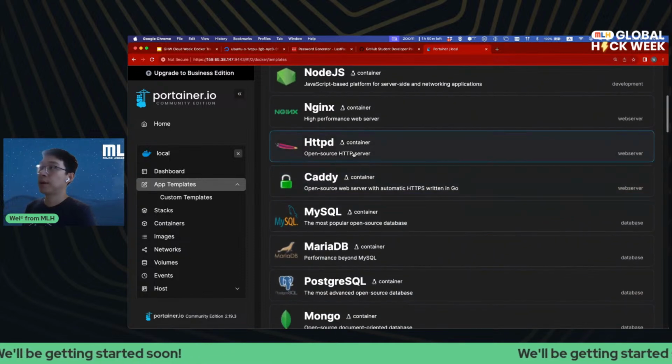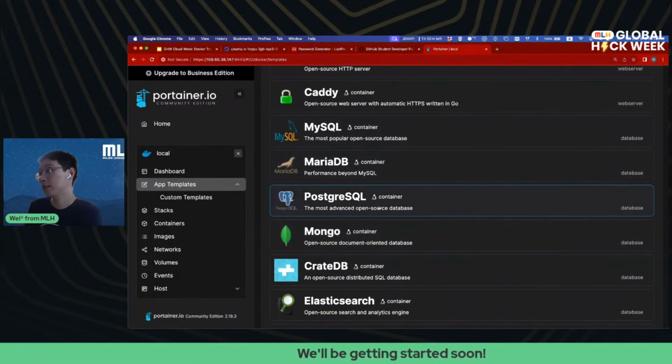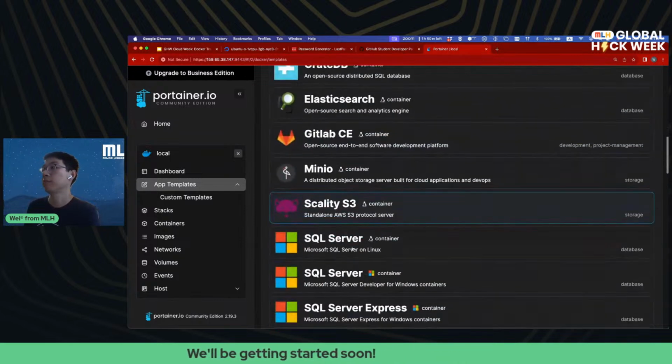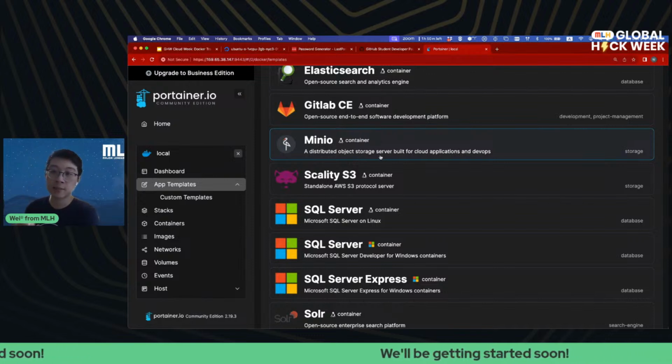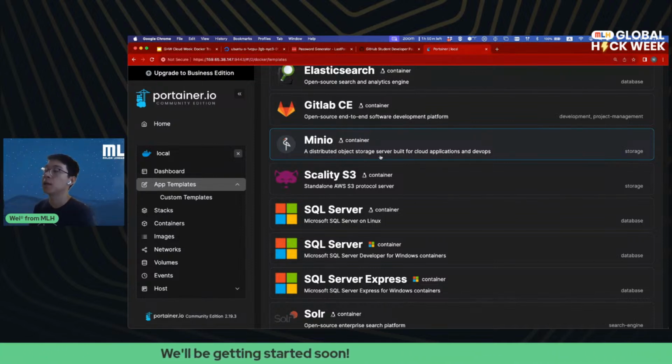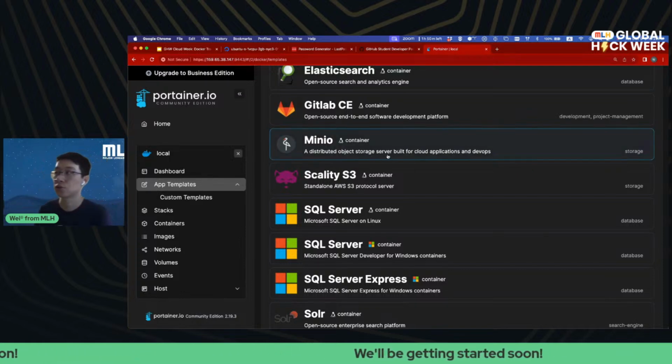You can deploy a web server. You can deploy databases. You can deploy GitLab, object storage, Minio. Someone asked about S3 in the last session. Minio is basically a self-hosted alternative to S3 if you would like to host your own object storage server.